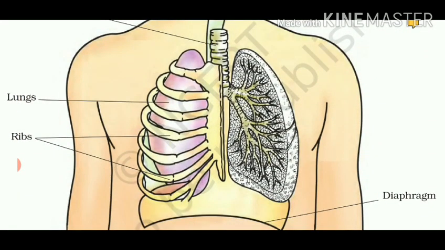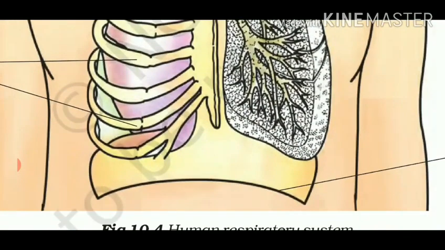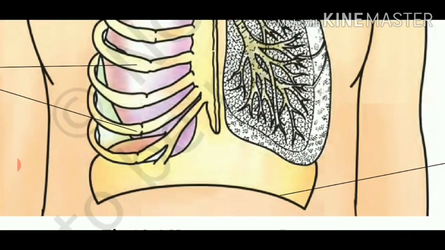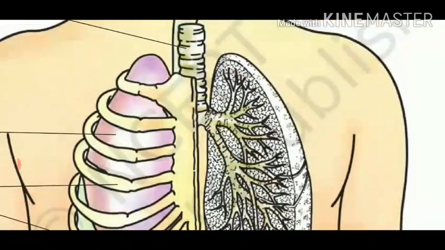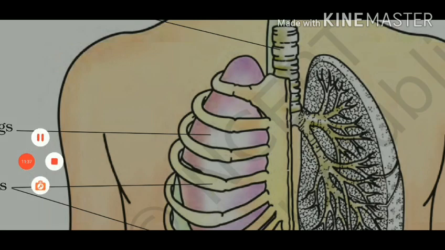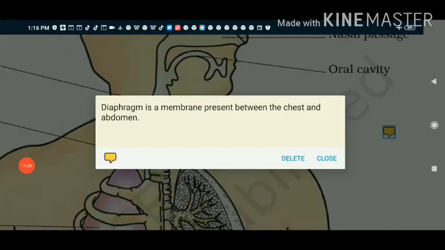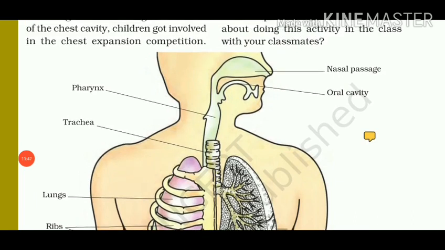The cavity is surrounded by ribs on the sides. A large muscular sheet called diaphragm forms the floor of the chest cavity. Now, what is diaphragm? Diaphragm is a membrane present between the chest and abdomen. So this was the mechanism of breathing.